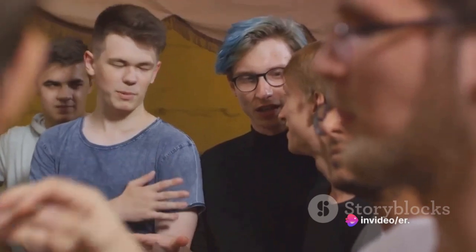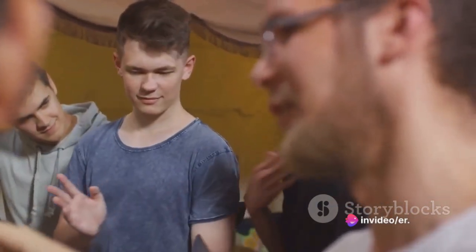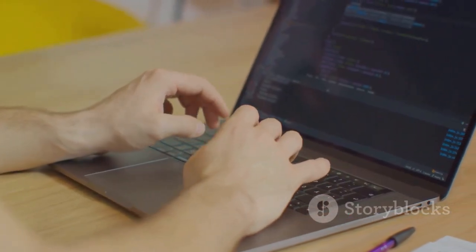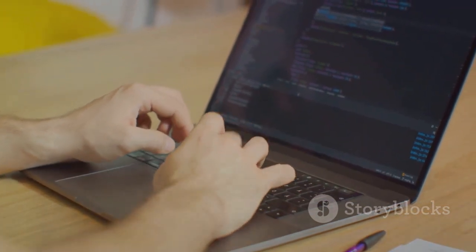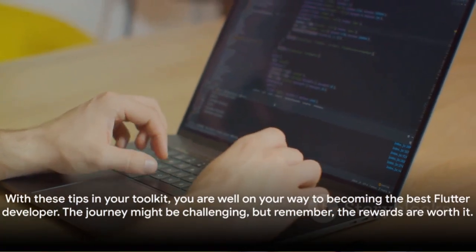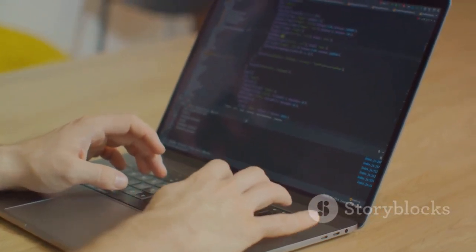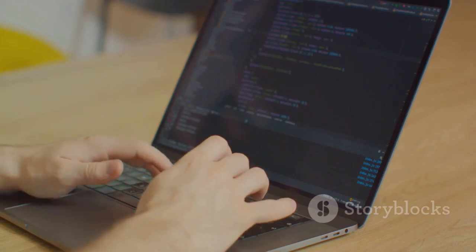Fourth, join Flutter communities. It's a great way to learn from others, share your knowledge, and get help when you're stuck. Remember, no developer is an island. Fifth, and perhaps most importantly, hone your problem-solving skills. Debugging and problem-solving are essential parts of a developer's job. It's not just about writing code, but also about finding and fixing issues. With these tips in your toolkit, you are well on your way to becoming the best Flutter developer. The journey might be challenging, but remember, the rewards are worth it.